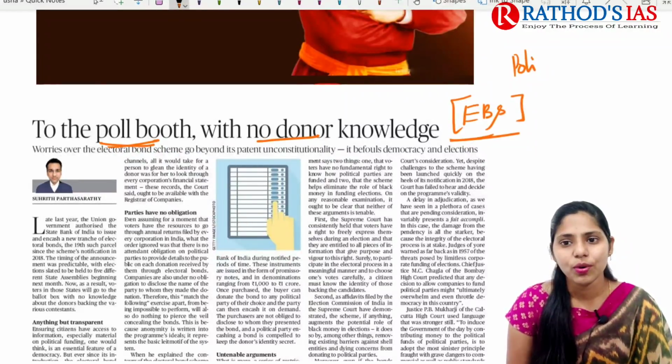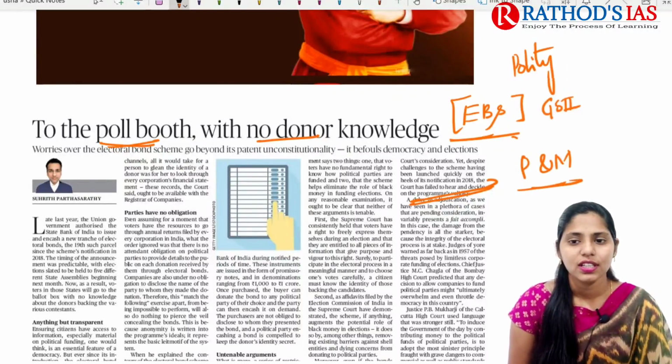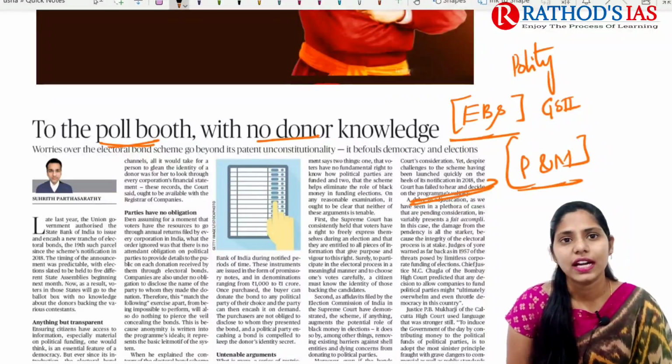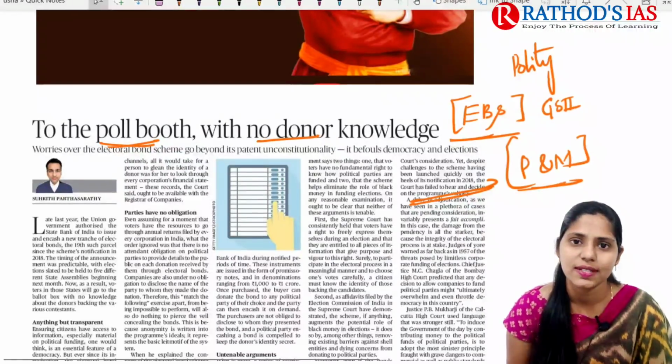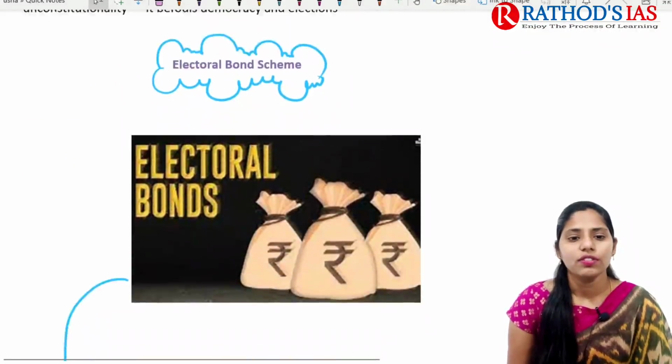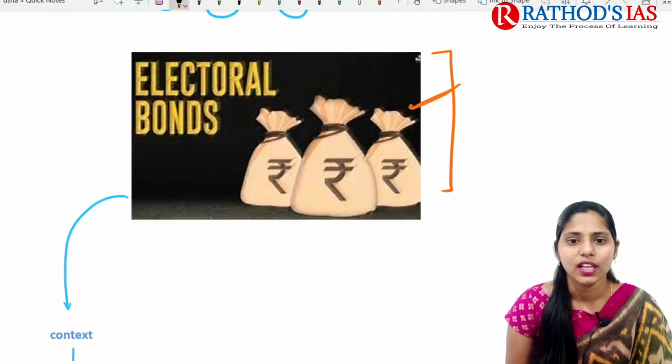And this topic is important from your polity point of view, which mainly comes in GS paper 2. And this topic is important for both prelims and mains. Okay. So now let us try to see the context, and later on we are going to our basics regarding electoral bonds. So this image is talking about electoral bonds.